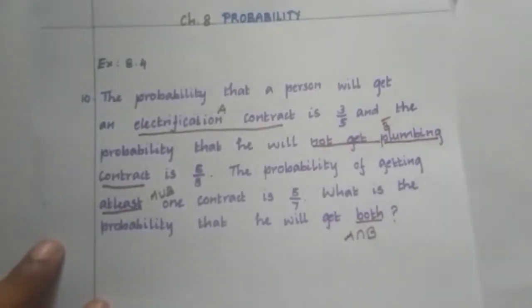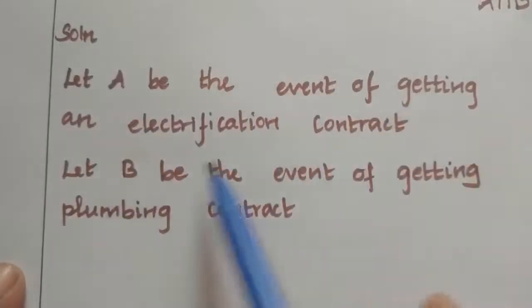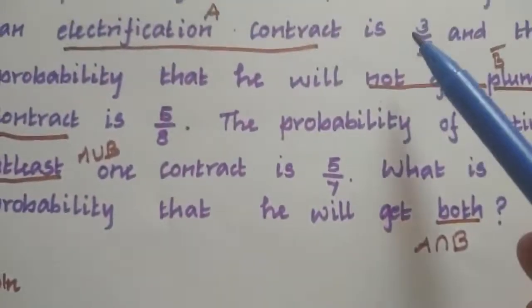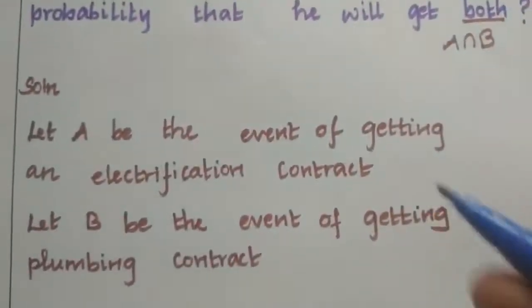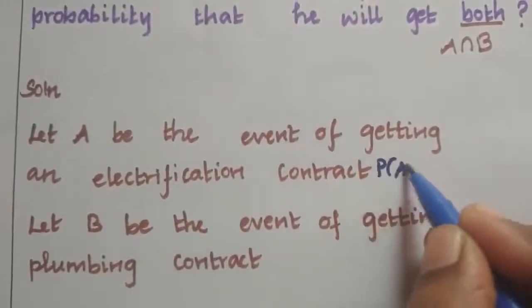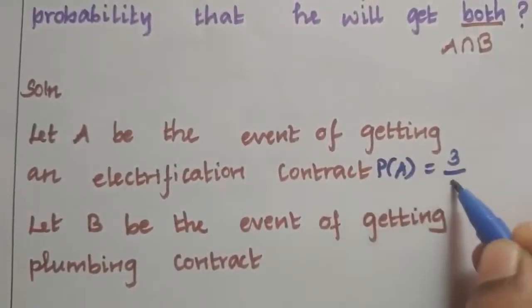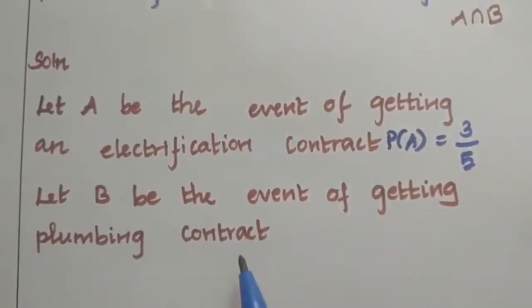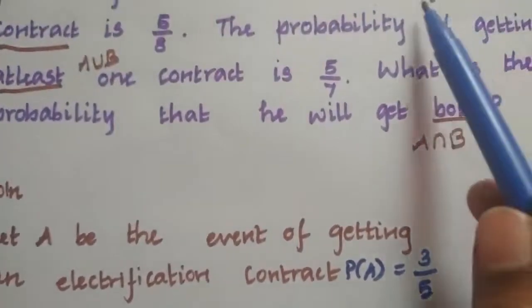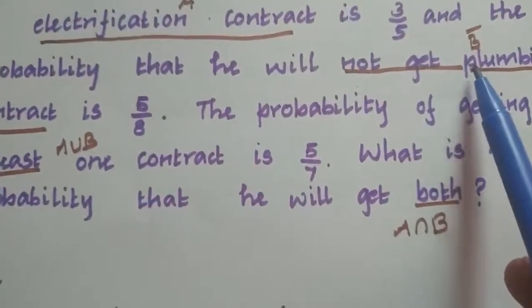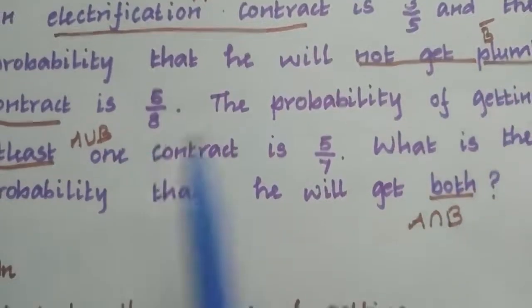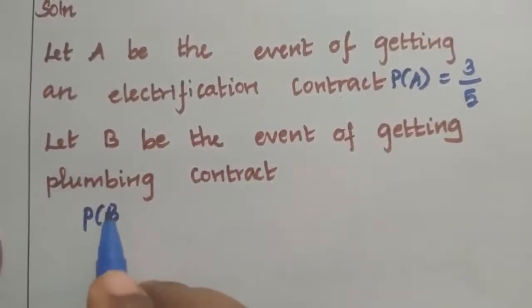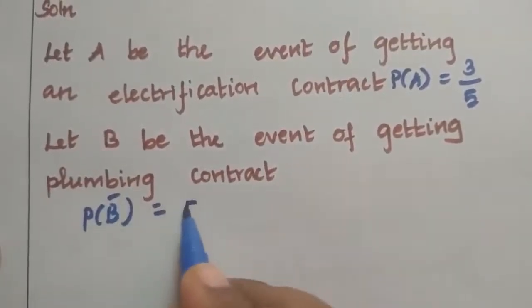Yes. Let A be the event of getting an electrification contract. Its probability value is given as 3 by 5. So from this we can write P of A is equal to 3 by 5. Let B be the event of getting the plumbing contract. Here it's given that not getting the plumbing contract, that is B dash, probability is given as 5 by 8. So P of B dash is 5 by 8.